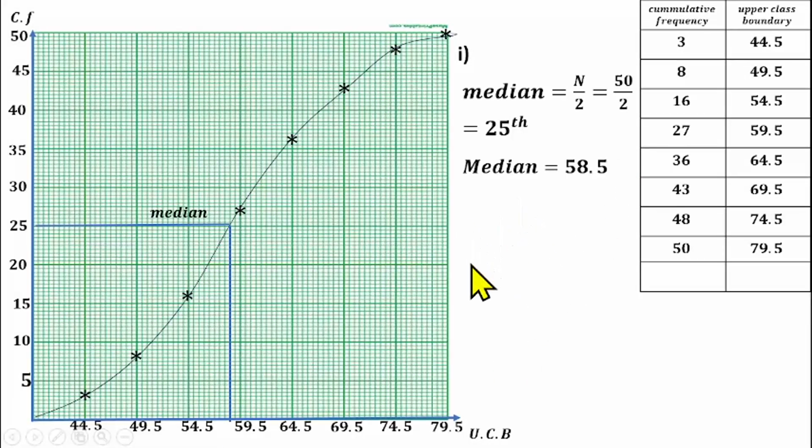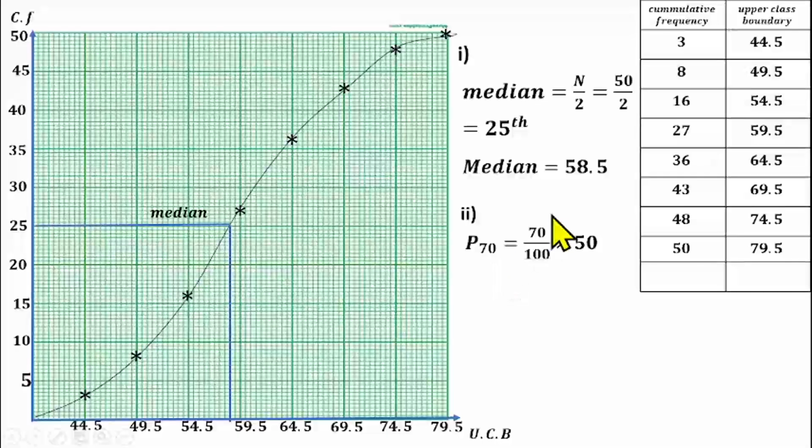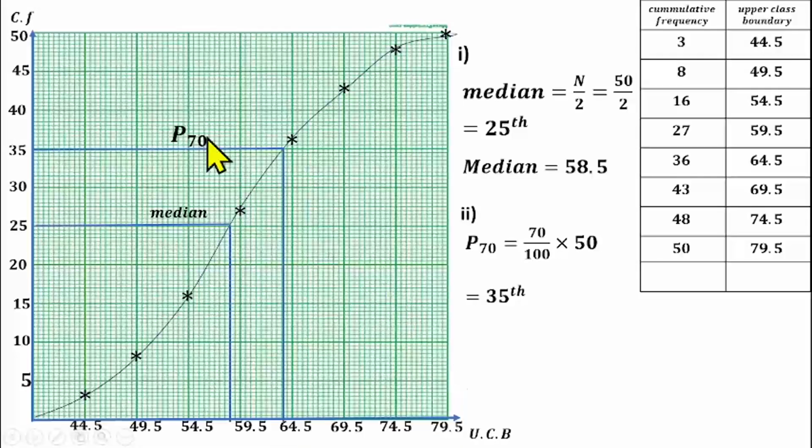Then we have to find the 70th percentile also, P70. That should be 70 over 100 of the total frequency. That's what it means. 70 over 100 times 50 will give us the 35th position. So go to your graph also. Here at 35, you draw a straight line until it touches the curve, bring it down as well. Then you read the value here also. That will give us P70, as I label it.